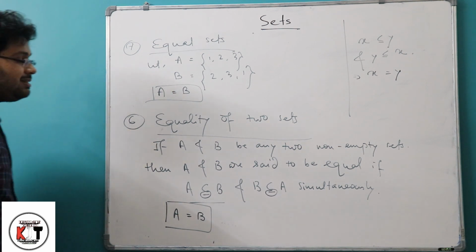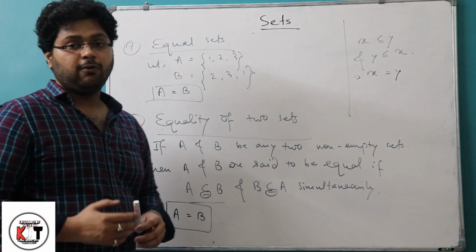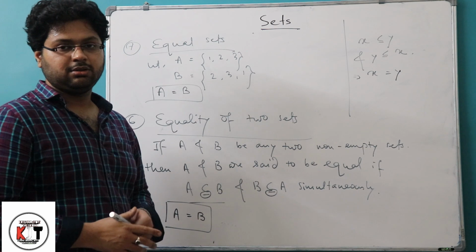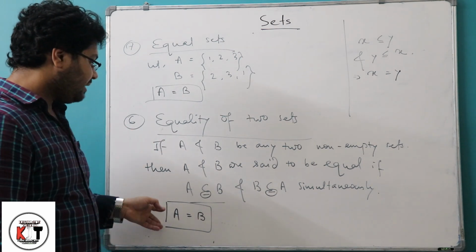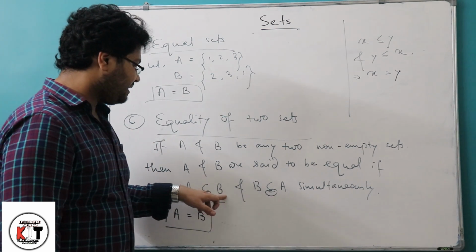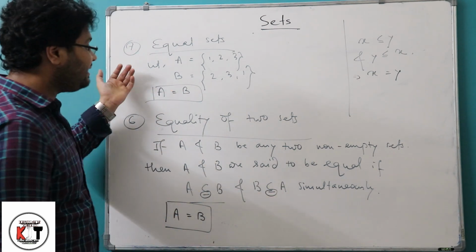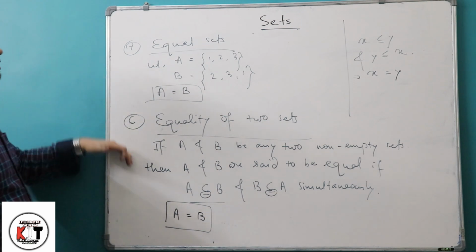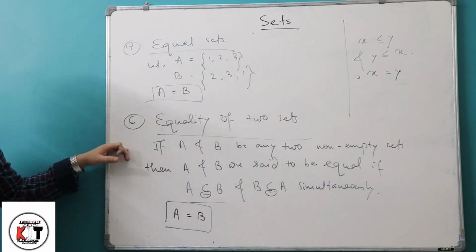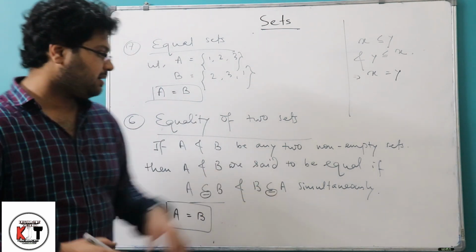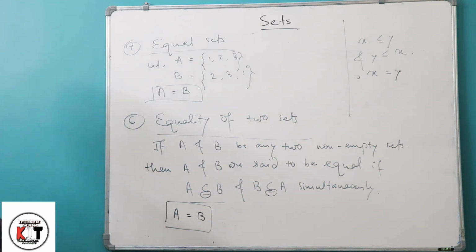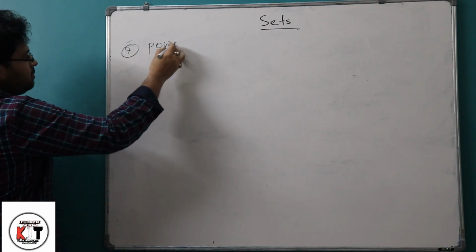But equality means the condition for being equal. So that's why this is the condition, that is A will be a subset of B as well as B will be a subset of A. So don't get confused between these two things, equal sets and equality of two sets. Now I am coming to our next definition, power set.